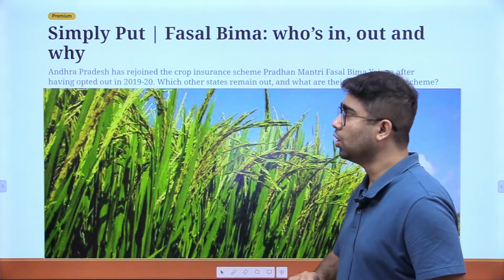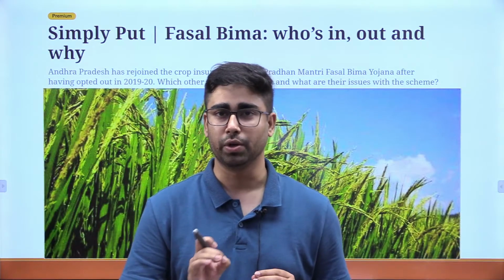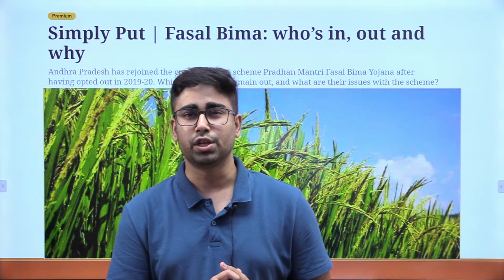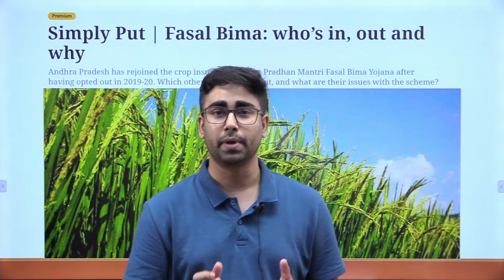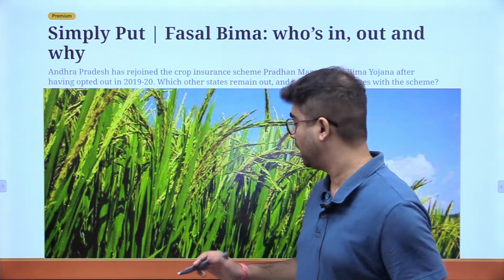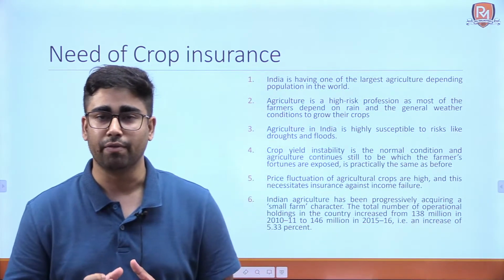Fasal Bima Yojana. As the name suggests, it is a crop insurance scheme. Now the very first question that you need to ask yourself is why do we need a crop insurance scheme for Indian farmers? There are several reasons for that. Because agriculture is exposed to various vagaries of the environment. There are floods, there are droughts.